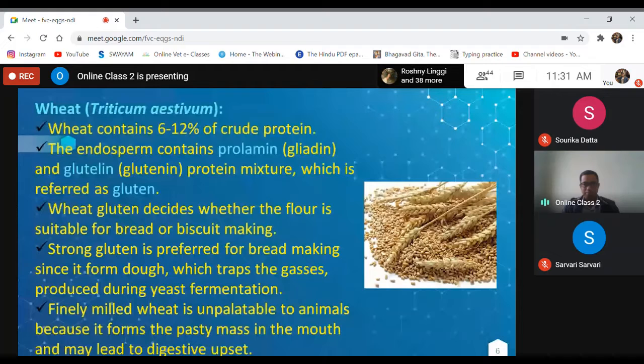It is allergic to some of us, and in that case, we human beings should consume gluten-free wheat, as it causes digestive problems in human beings. But in case of animals, of course, we can use it, and this type of problem is not reported.